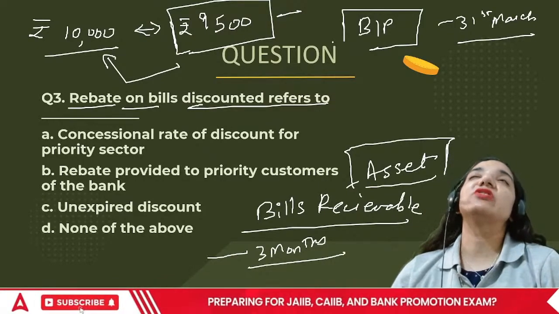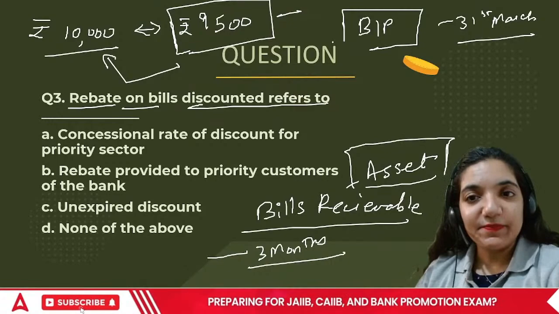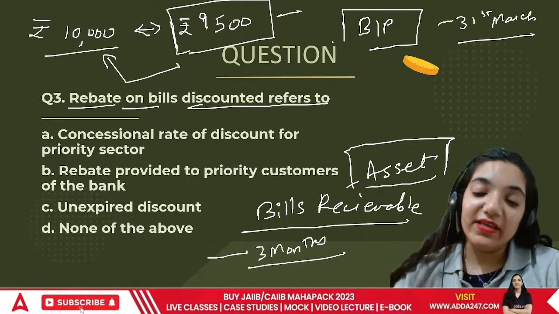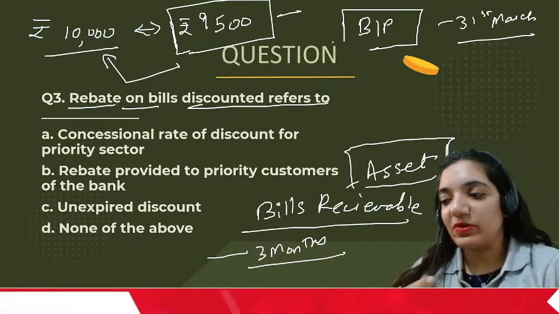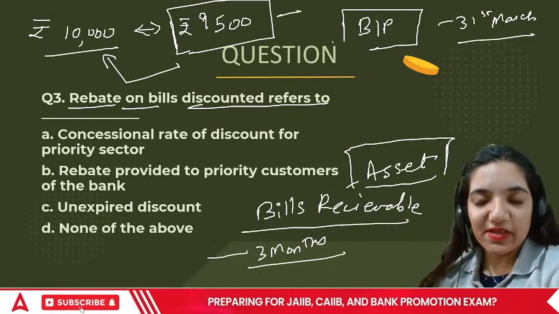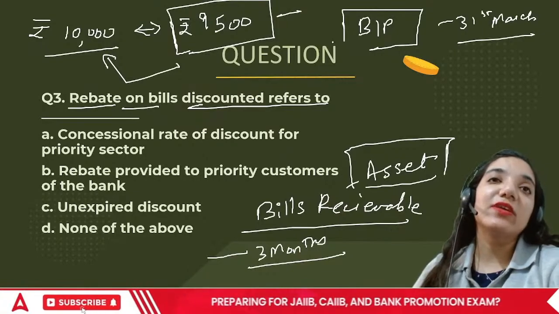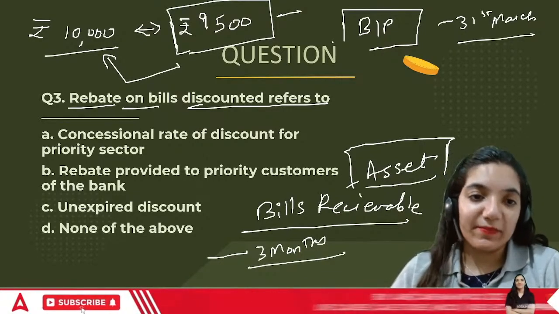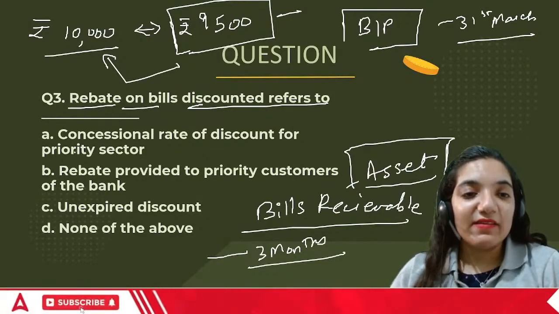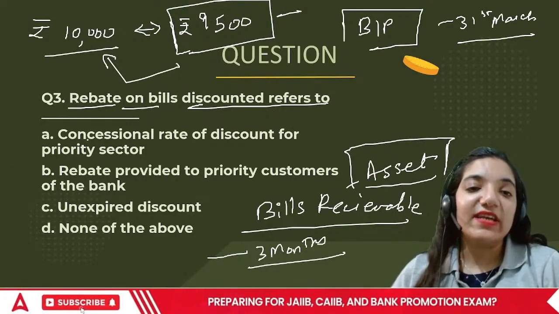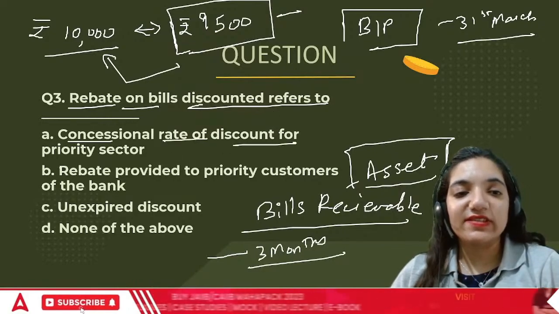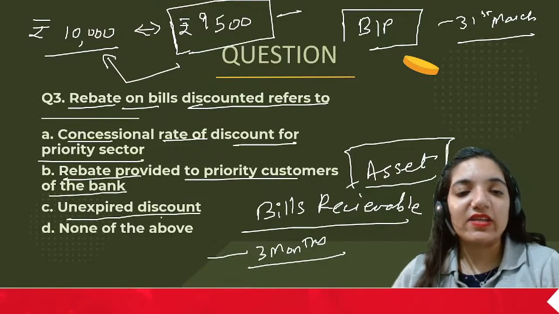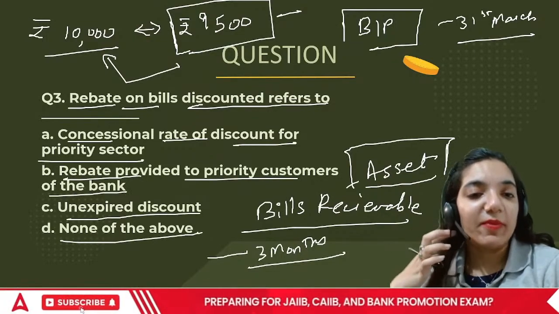So there are different kinds of bills receivable and bills payable, and banks also make money through this, maybe through the payment they are making for the person, and maybe through the bills that the person would have sold them. So in this case, the question is: rebate on bill discounted is concessional rate of discount for priority sector, rebate provided to priority sector, or unexpired discount, or none of the above.